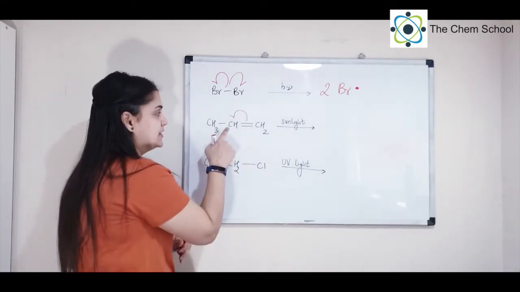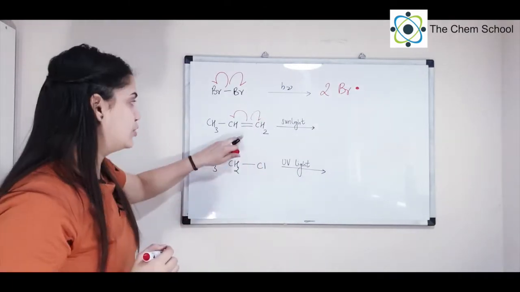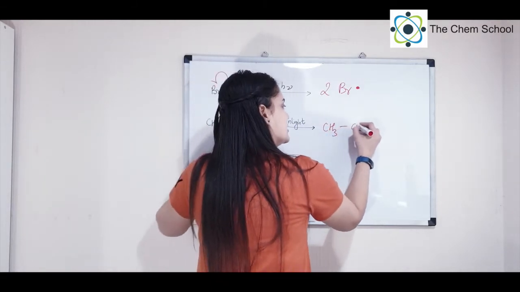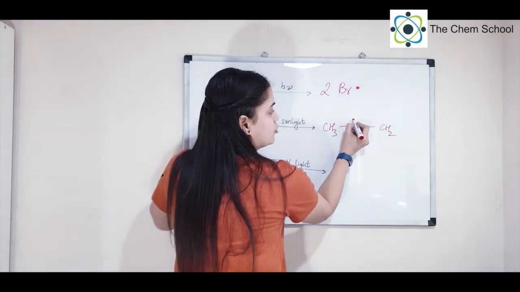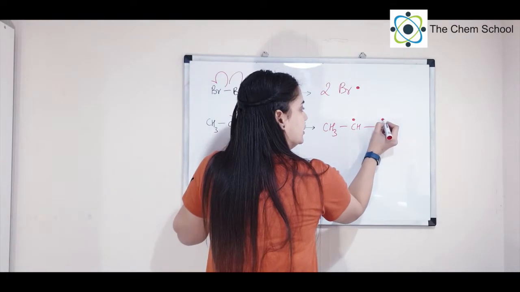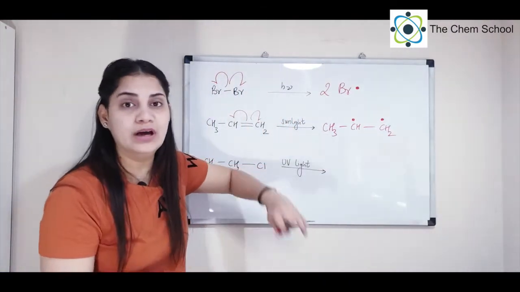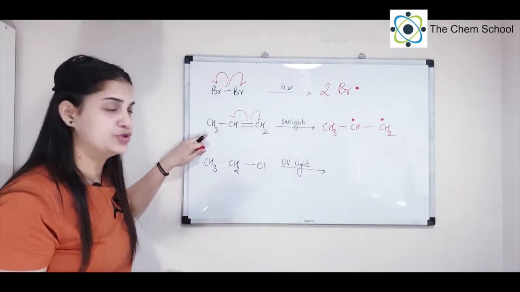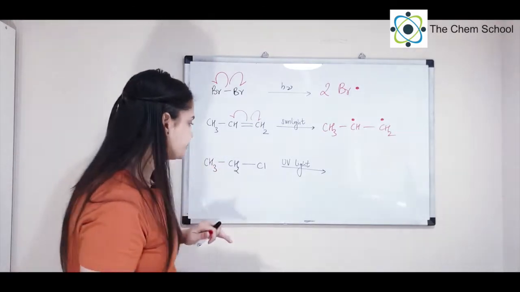In this case, this carbon will take one electron and the other carbon will take one electron. So how will the molecule look? Now you will have CH3 CH CH2. This carbon has taken one electron, so draw the free radical on this carbon and draw the other free radical on the terminal carbon. Is this clear? So in the same molecule you have both the radicals. This is very, very important when you talk about polymer chemistry, so you can see many examples of this type in polymer chemistry.